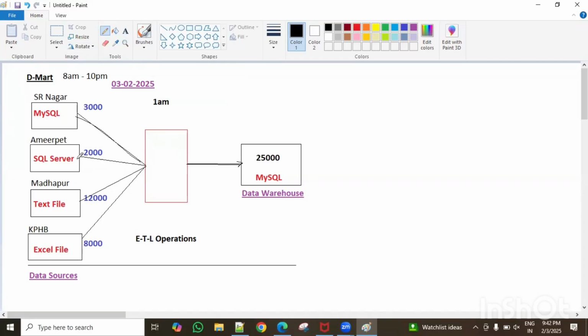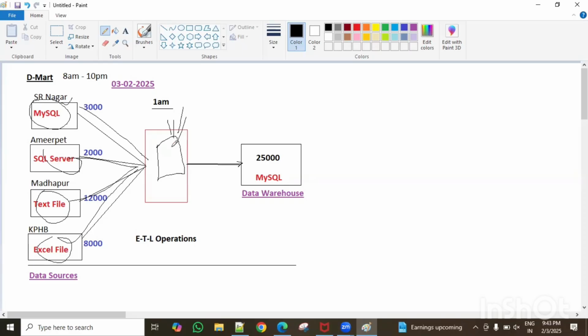These are all programs: one takes the data, another loads it. So IT employees make one program: from the server in the SR Nagar branch, take the data; from the Madhapur branch, take the data; and from here, take the data. All that data will mix here, and then check all the validations and cleanness.